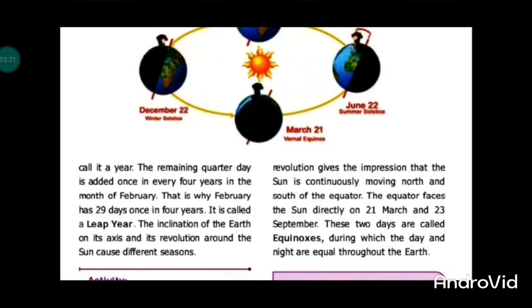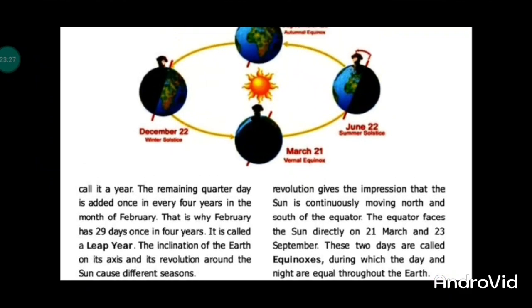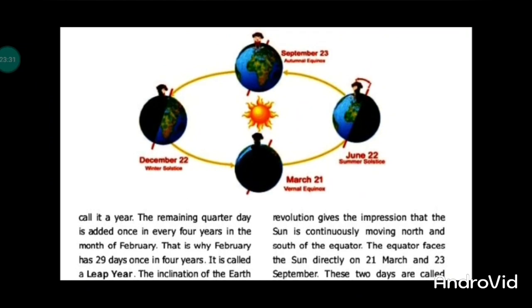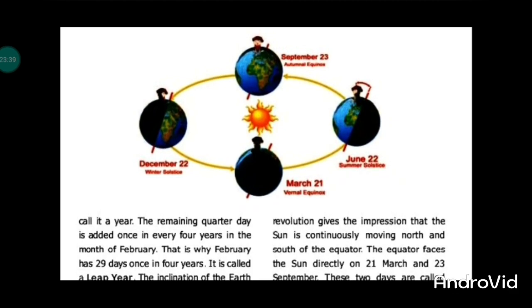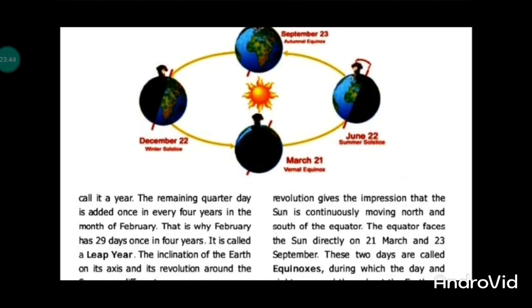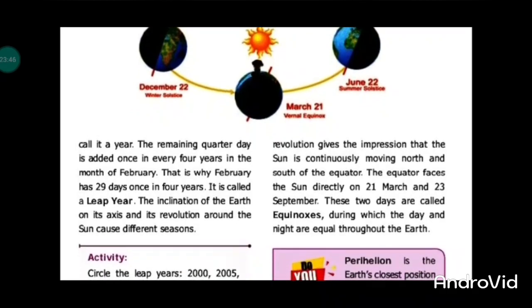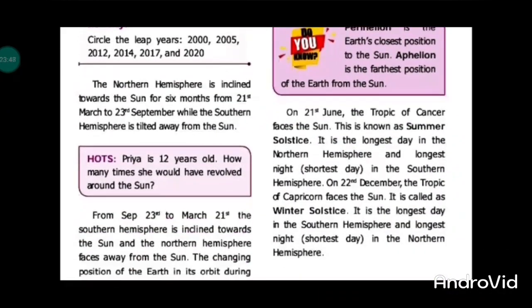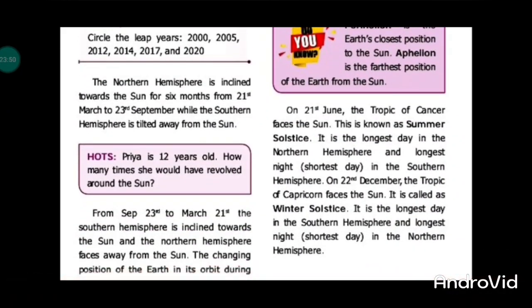In these 6 months, the Earth goes around the Sun, so one side sees sunlight and the other side is in darkness. So this is the reason for summer, winter, and autumn. That's climate change or weather change.